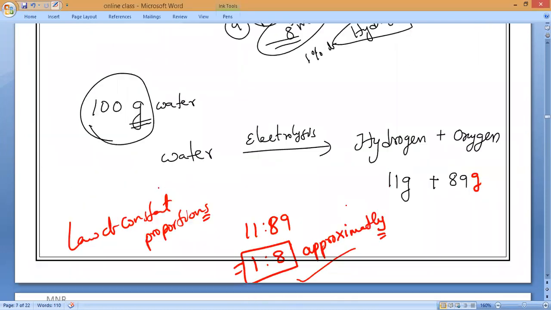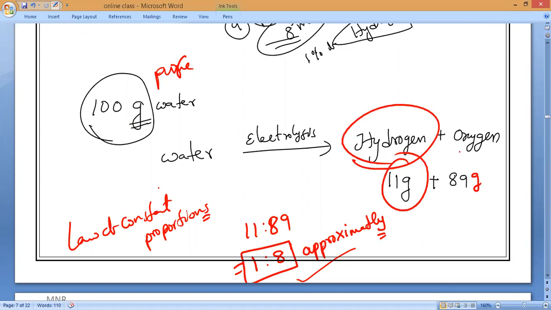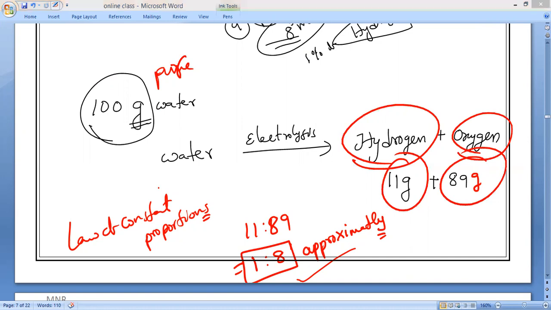So this one also you can write. Example: 100 grams of water, if you do electrolysis, any pure water from any state or any country, all of you remember, you will get only the same 11 grams of hydrogen and 89 grams of oxygen. So this is called the law of constant proportion.